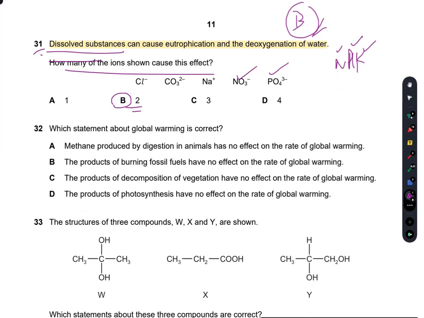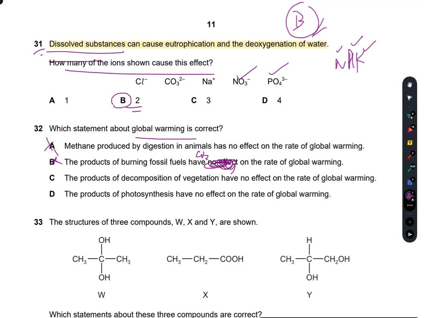Question number 32. Which statement about global warming is correct? Methane produced by digestion in animals has no effect on the rate of global warming. No, methane is also a greenhouse gas. It increases global warming. Now, the products of burning fossil fuels have no effect on the rate of global warming. It has a high effect. The CO2 emission has a greater effect on the rate of global warming. So B is also incorrect.